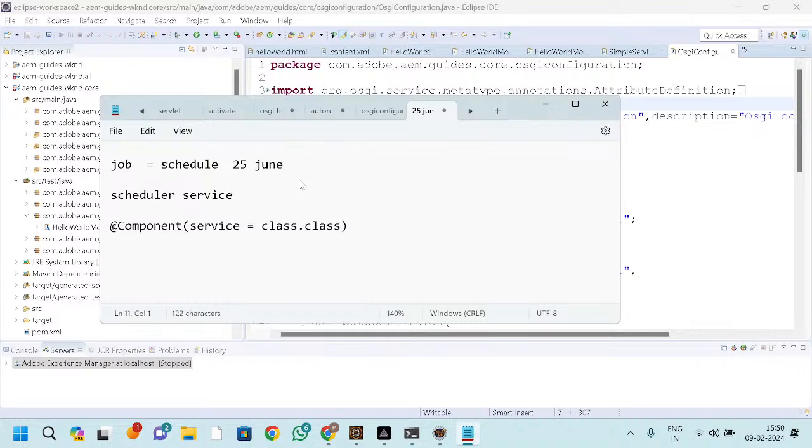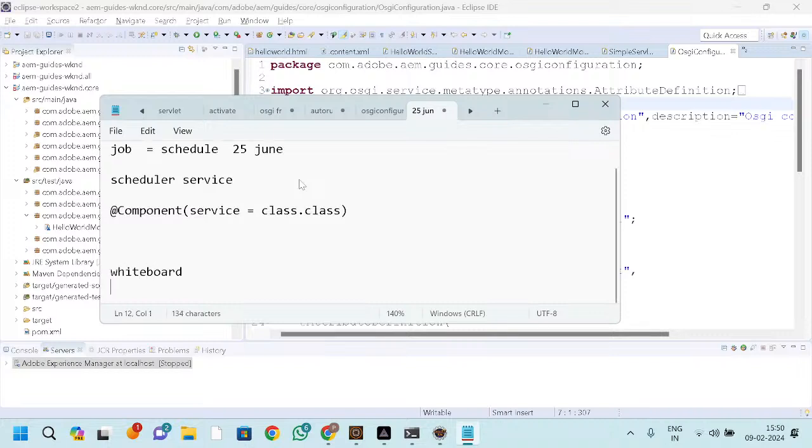The thing is, you can create a scheduler in two ways: by using the whiteboard pattern, or secondly, by using the scheduler API. Nowadays everyone is following the scheduler API because the whiteboard pattern is going to be deprecated. Some of the Felix APIs are already deprecated, so that's why developers are not choosing the whiteboard pattern. Mostly people are using the scheduler API.